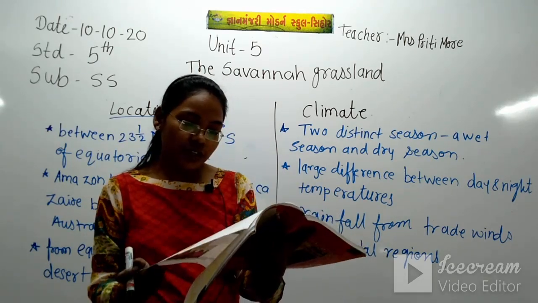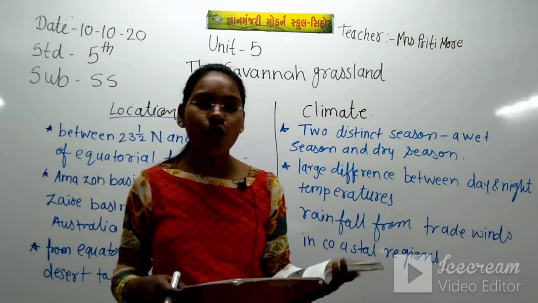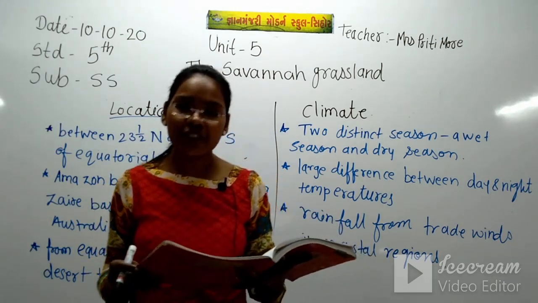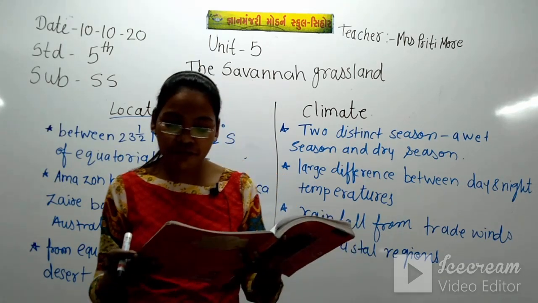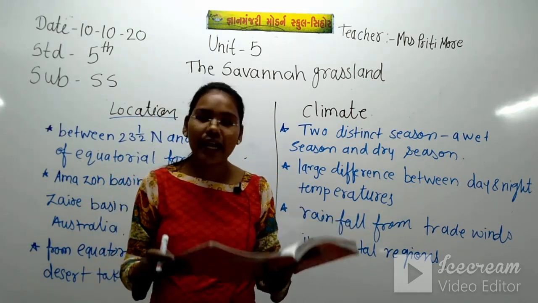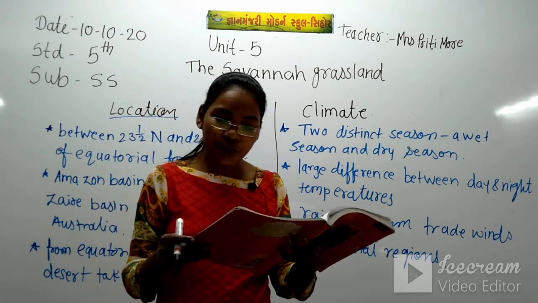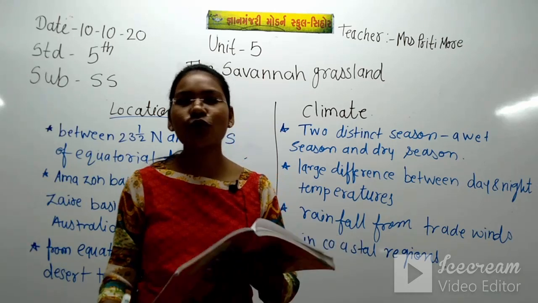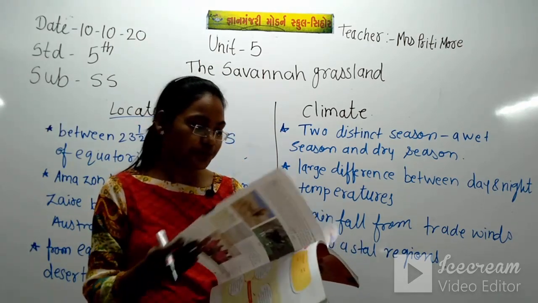So about the vegetation, this much information is there. What is the main point of the vegetation? Mostly elephant grass and scattered trees are found there, especially acacia and baobab trees. Trees are flat topped or umbrella shaped.